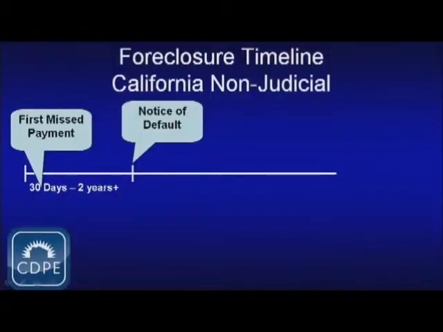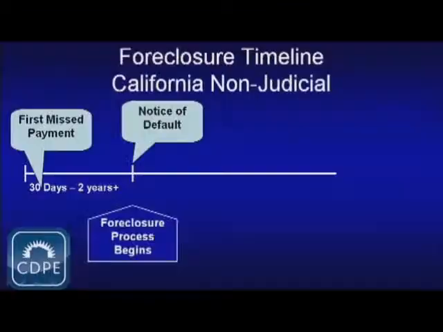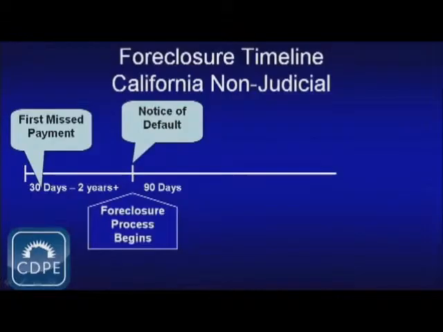Now this becomes a matter of public record, so once it happens, you can expect to get mail and people knocking on your door, realtors saying that they can help you with a short sale, attorneys saying that they can help you with a bankruptcy. That's why once you get the notice of default, all of a sudden you start to get a lot of junk mail.